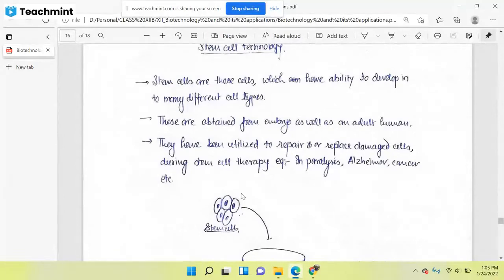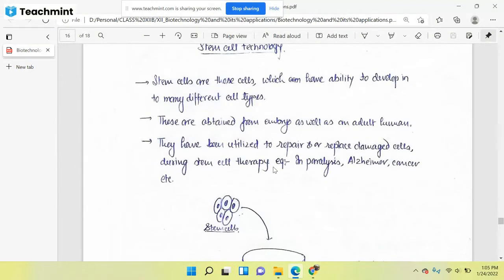So if we want to get stem cells, there are two sources. Either we can collect them from the embryo, or we can collect them from the adult person. They have been utilized to repair and replace damaged cells during stem cell therapy. You must have heard about this particular procedure, stem cell therapy. We utilize all these stem cells for therapeutic use, and we replace the abnormal and damaged cells with these stem cells.